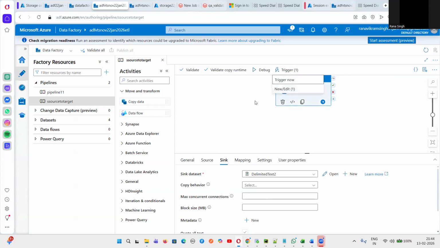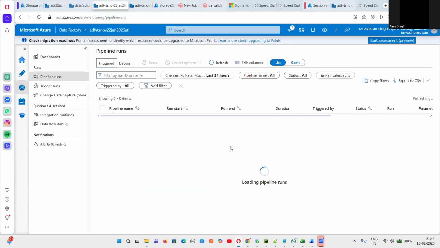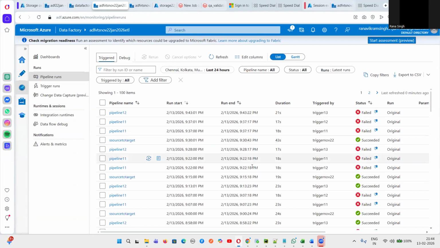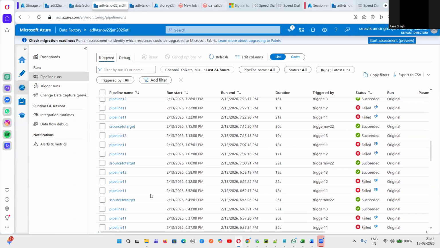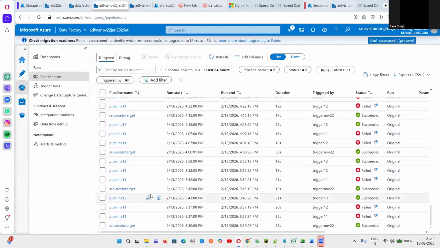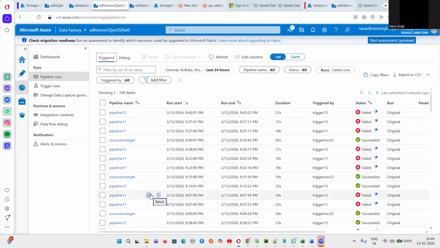Once I created the trigger, I ran the trigger, and then I went into the monitor section and saw the status of the pipeline run, whether it is successful or not. If it is successful, what is the status? If it's failing, what is the status? So, guys, you can just explain the source and the target, and the development part I also know, and testing also. I know majorly I have worked in testing only, but I know the development part also. I can create a data set, I can create linked services, I can create a trigger, I can run the trigger, and I can do everything on my own.